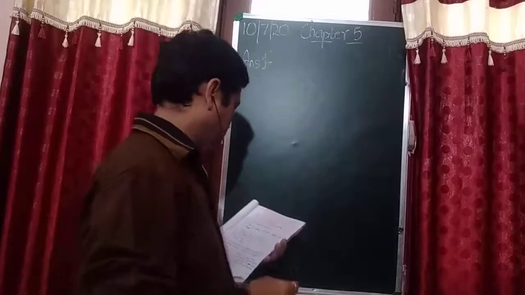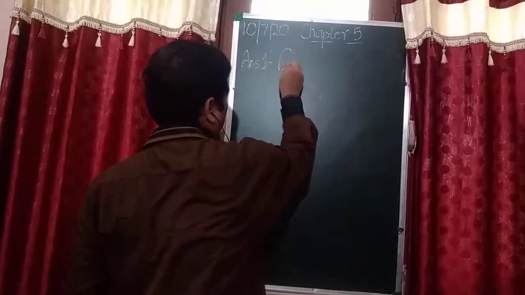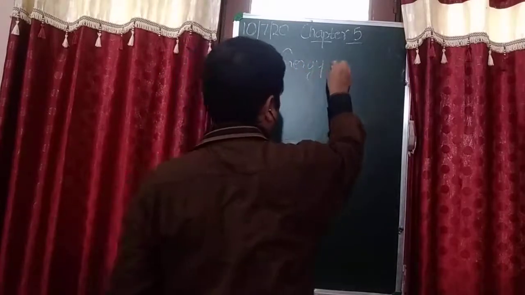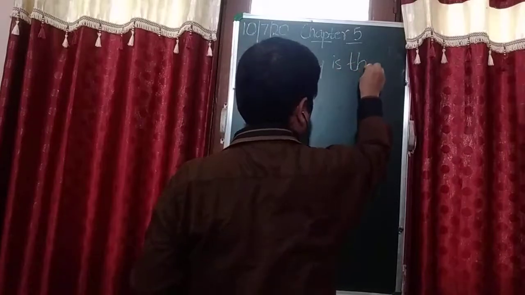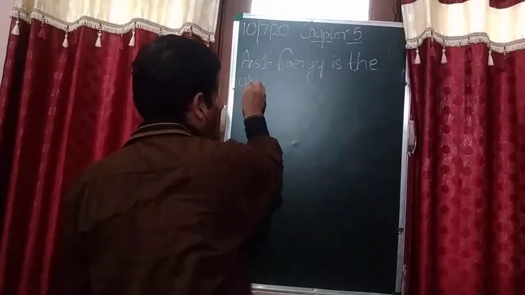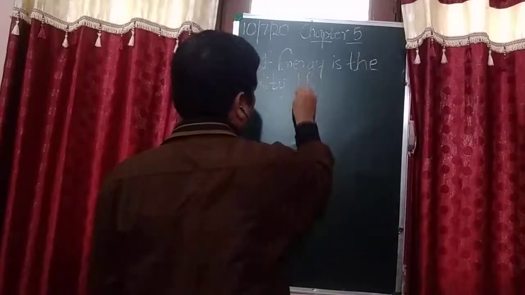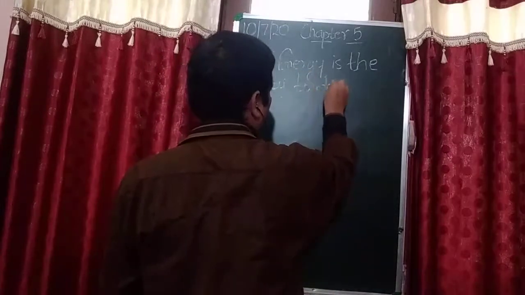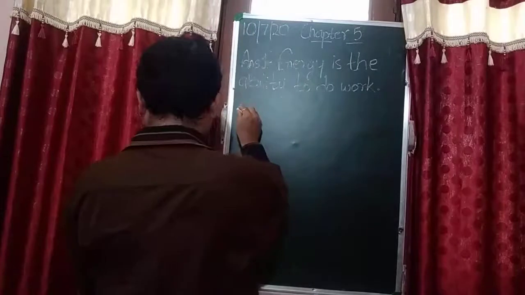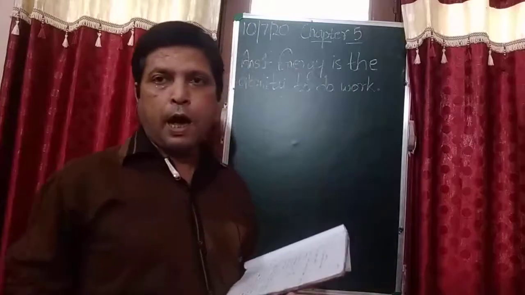Answer 1. What is energy? Energy is the ability to do work. And next, we have to give the names of three different forms of energy.